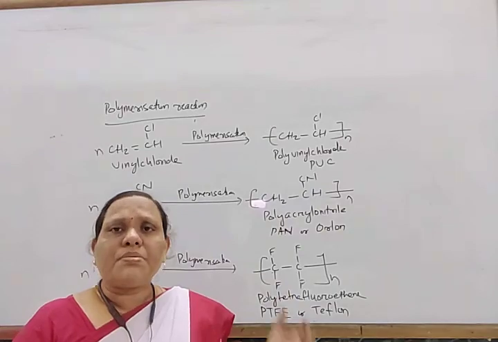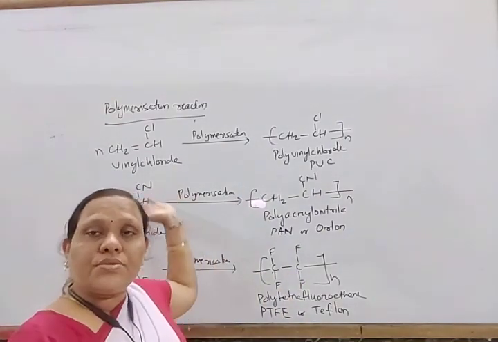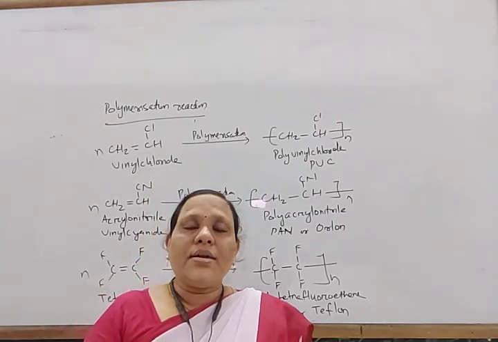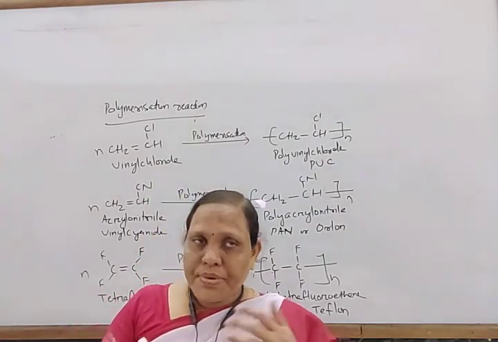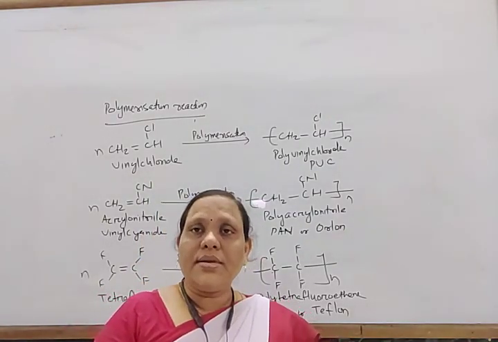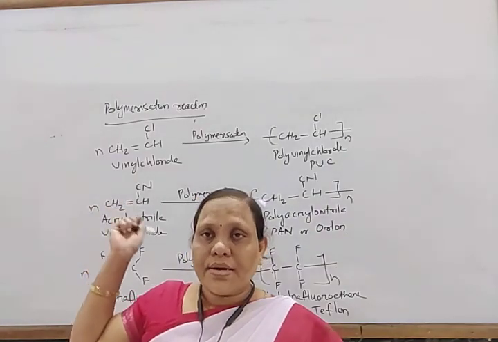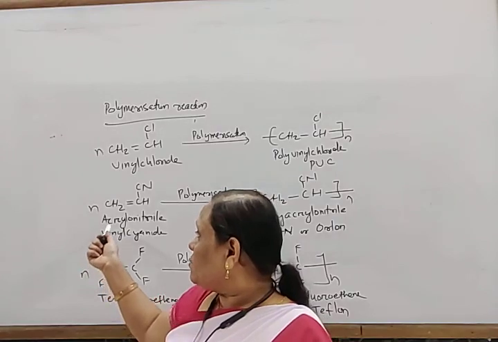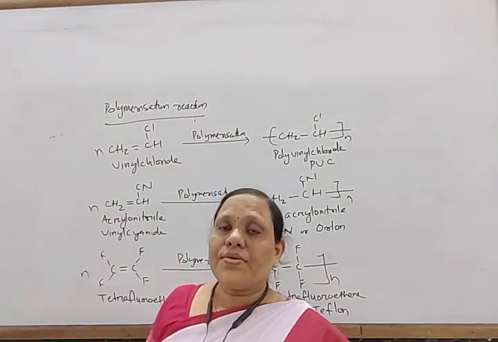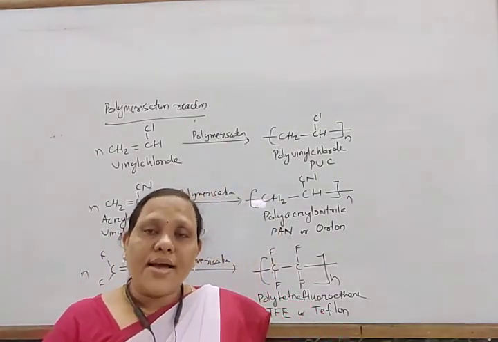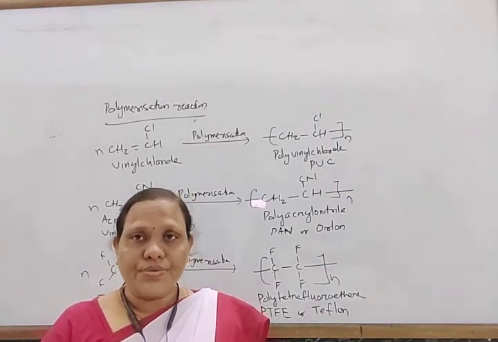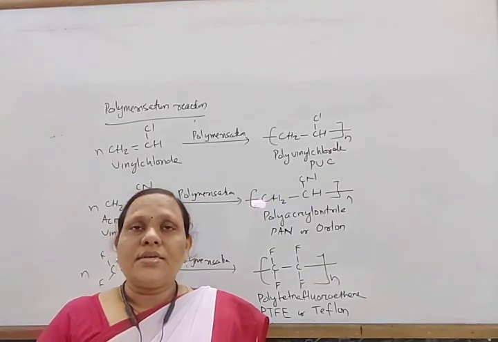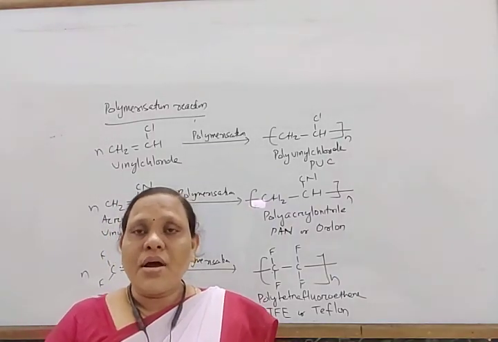It is used for the preparation of a large number of compounds like ethylene glycol, ethanol, polyvinyl chloride, vinyl chloride, and vinyl cyanide. So these are some uses of alkenes. With this, alkenes are complete.